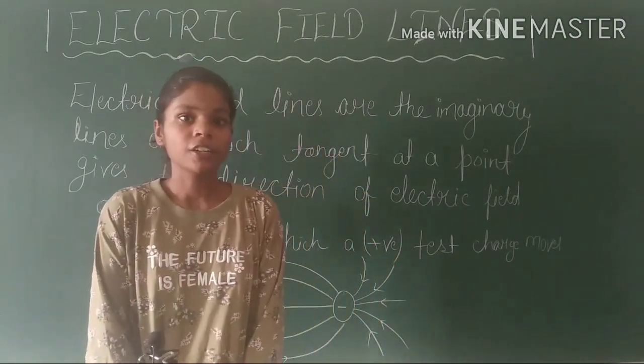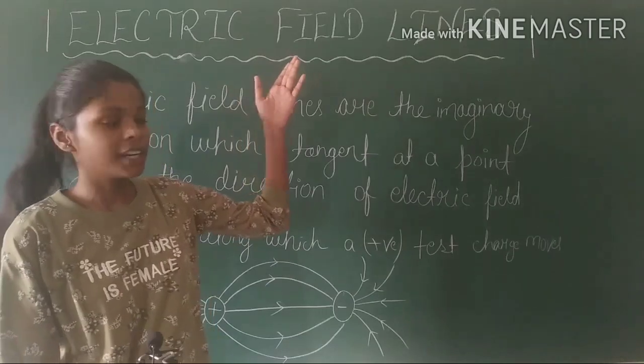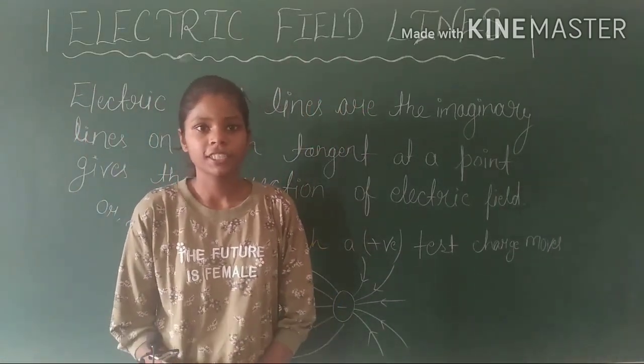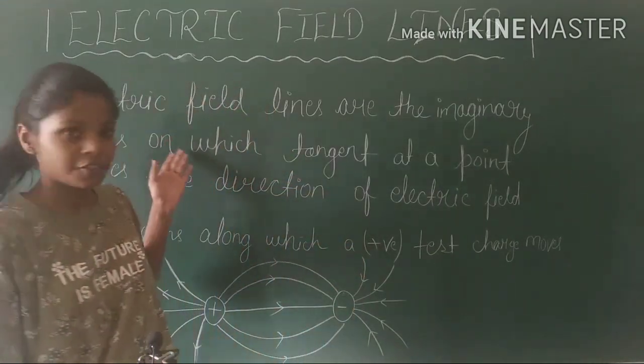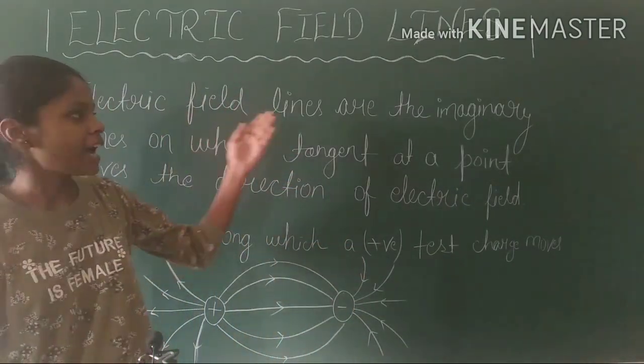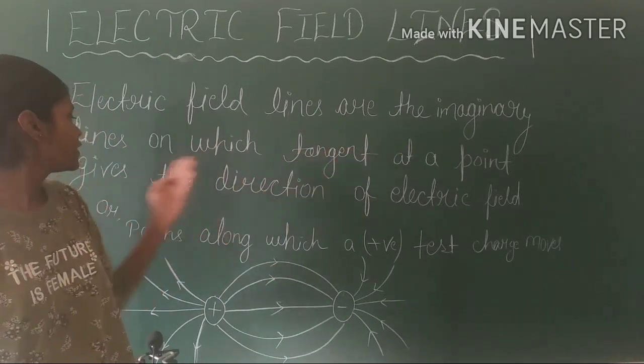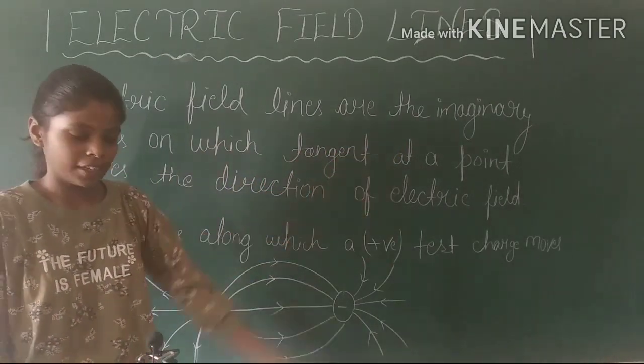So let's start the topic, which is electric field lines and their properties. First of all, we should know what electric field lines are. So here is the definition. Electric field lines are the imaginary lines on which tangents at a point give the direction of electric field.